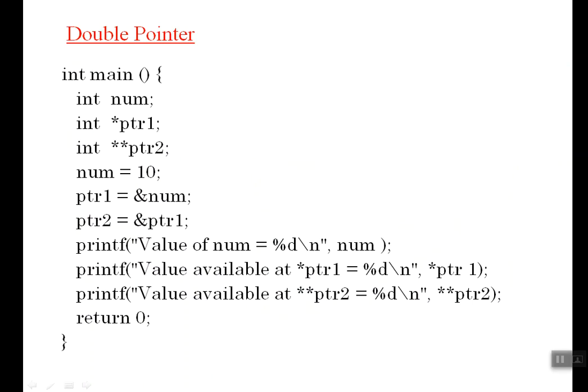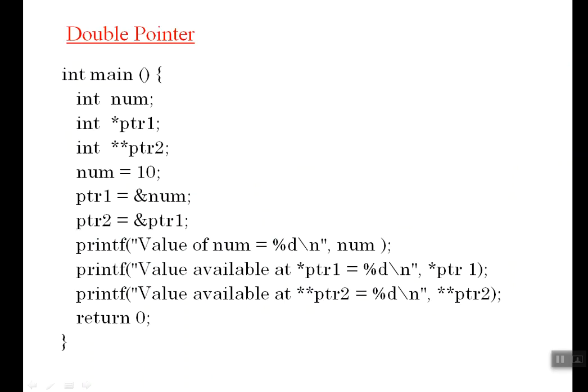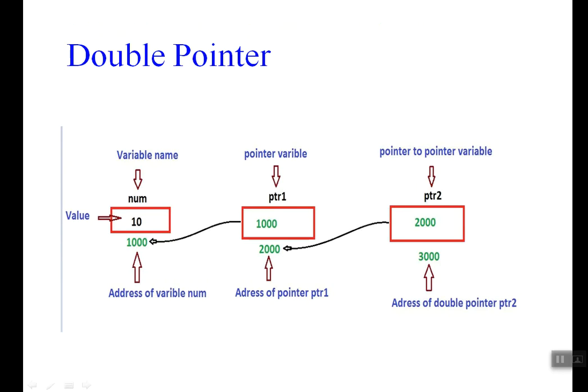I'll repeat one more time. Double star ptr2 you can code as star of star ptr2. What is ptr2? This 2000. What is star ptr2? A value from this address, right? What is the value in 2000? 1000, right? So star ptr2 will give you 1000. Again, star 1000 means what? Value at 1000. What value at 1000 do we have? 10, right? So this is pointer to a pointer.